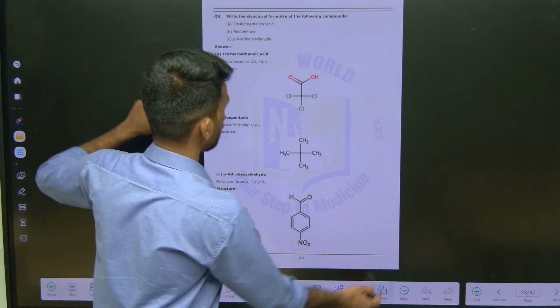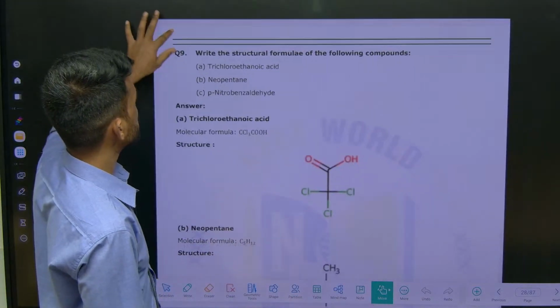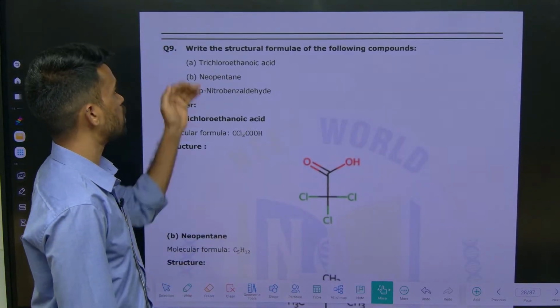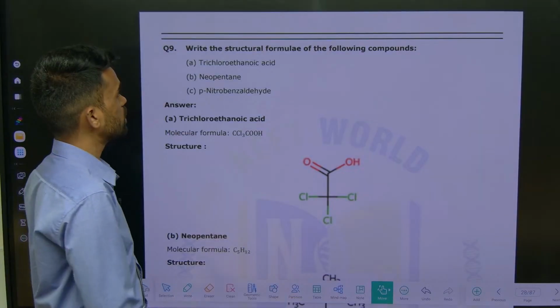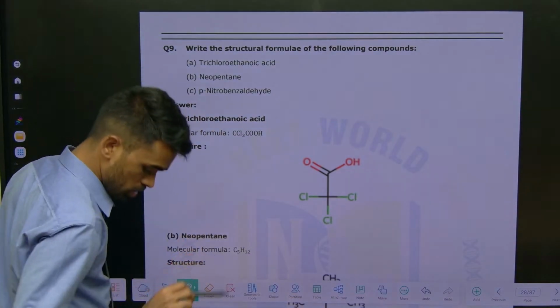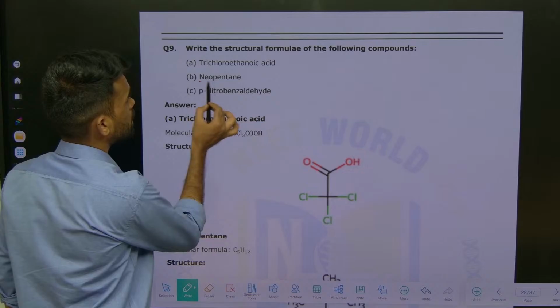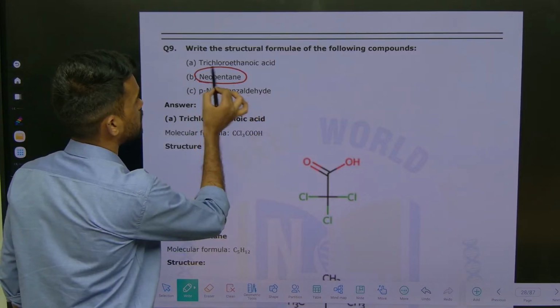Here we have the 8th question. The question says write the structural formula of the following compounds. So 4 compounds are given and we need to write the structural formula. If you have followed, I already explained these 2 compounds. See, again the names are repeated.